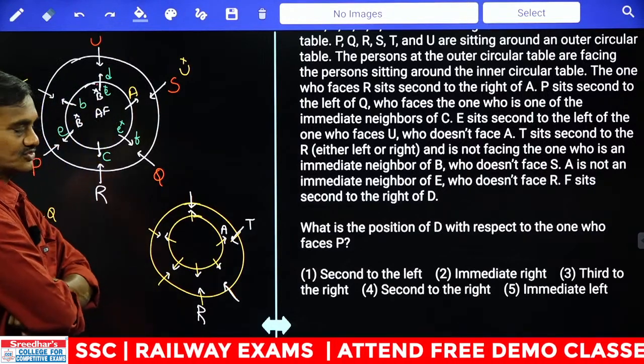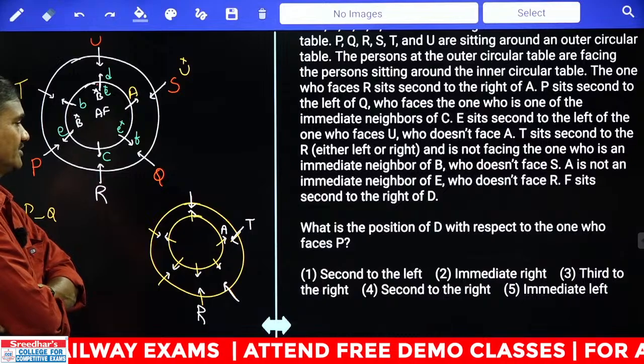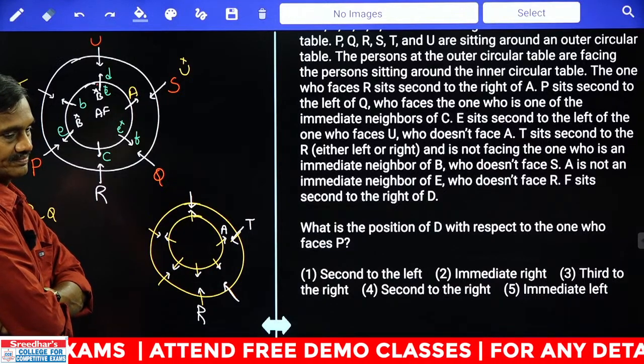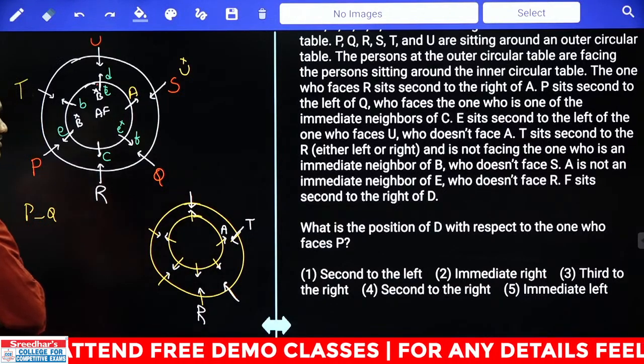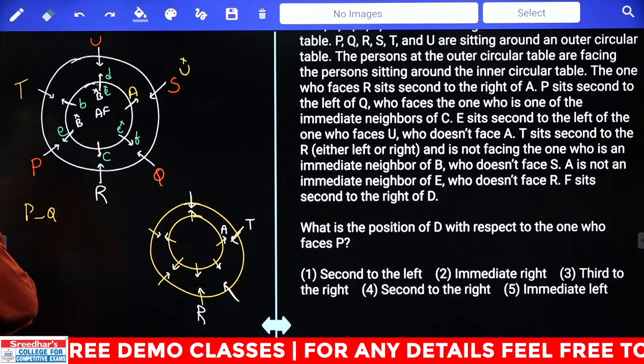Yes, try to work out the next question, please. What is the position of D with respect to the one who faces P?